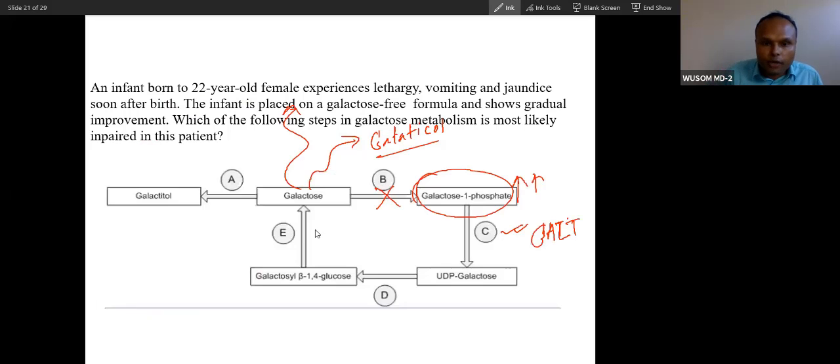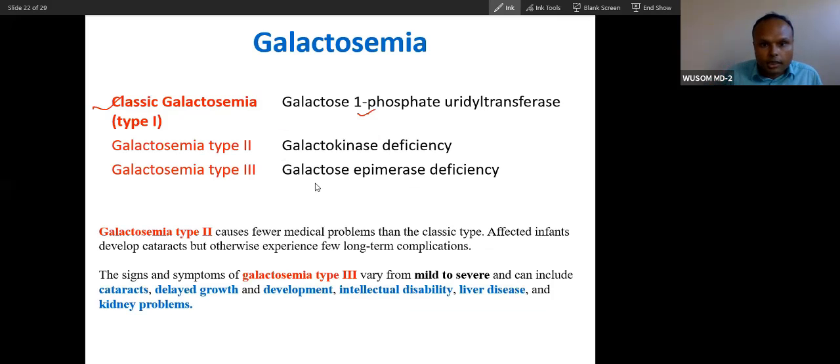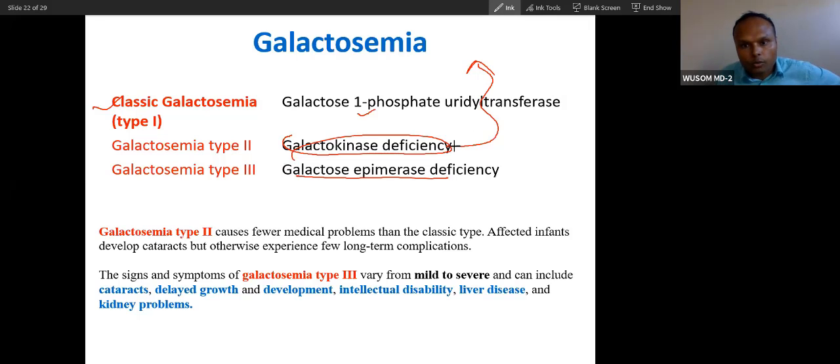Type 2 is because of deficiency of the first enzyme, galactokinase. Type 3 is because of deficiency of the other enzyme, you can see this epimerase enzyme. In type 2, galactose will go out of the tissue. It is permeable, that is why it will not cause much problem.